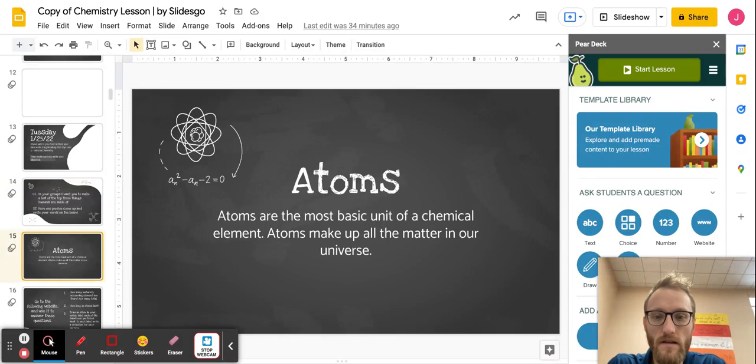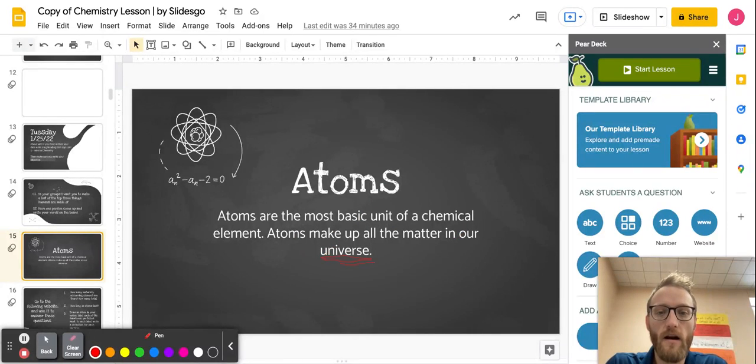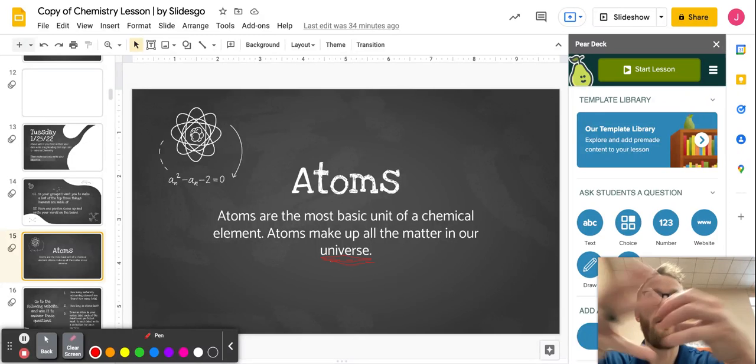So the first thing that we did is we made sure we added this to our notes. So, take a second, add in, okay, so atoms, we know that atoms are the most basic unit of a chemical element. And that atoms make up all matter in our known universe, right? So it's not just us, it's not just Earth, but everything that we know of within our universe.